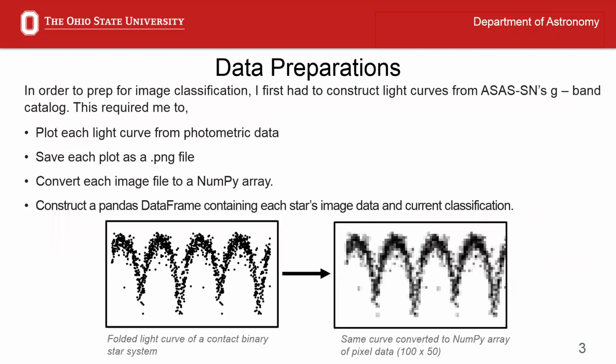Before I trained such a classifier, I first had to prep the data of the training sample. The first step was to plot a visible light curve from the photometric measurements. Then I converted these plots to a PNG file that could later be translated into a NumPy array where it could eventually be appended to a pandas data frame, much like the MNIST dataset.